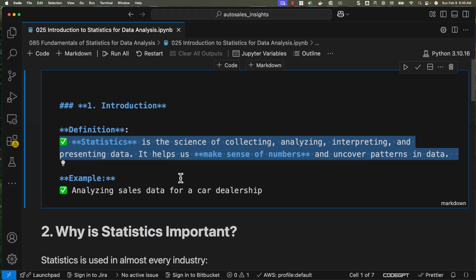Imagine you are analyzing sales data for a car dealership. The company wants to know how much revenue they generate per month, which salesperson is performing the best, and which car model is the most popular. For all these, statistics allows us to answer with confidence.